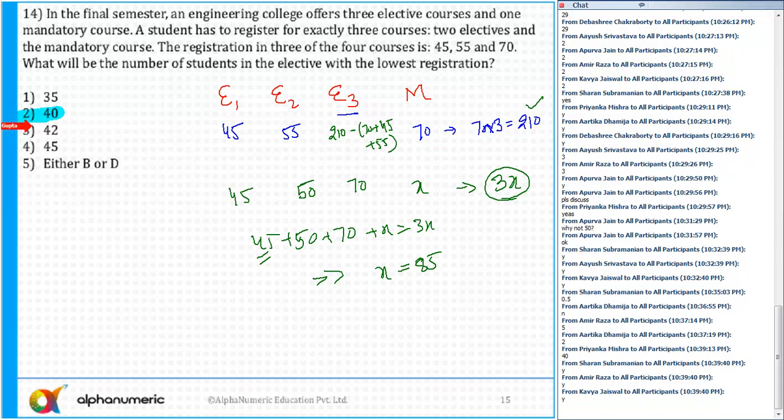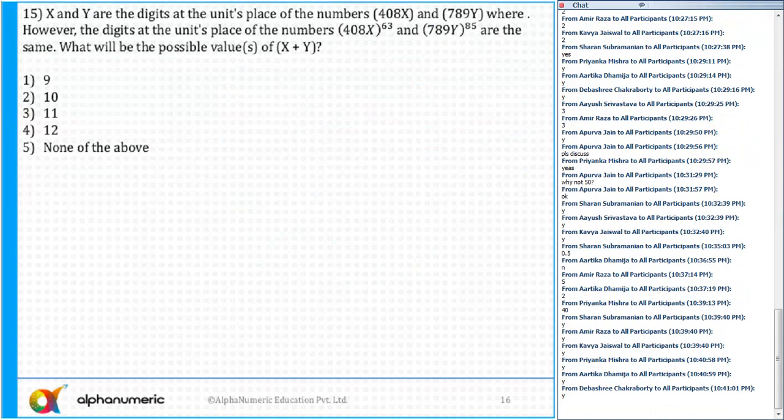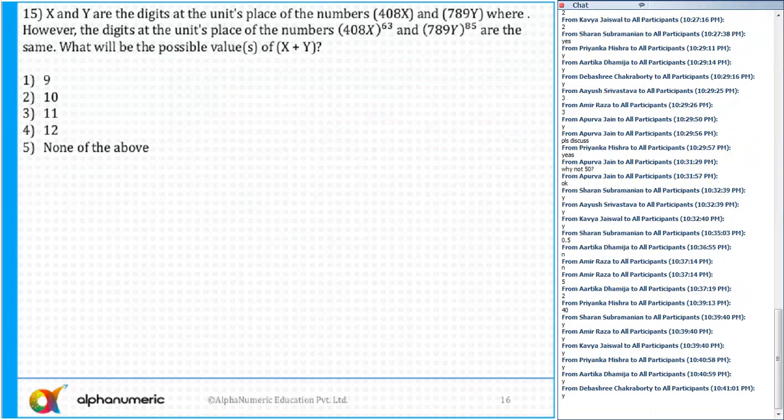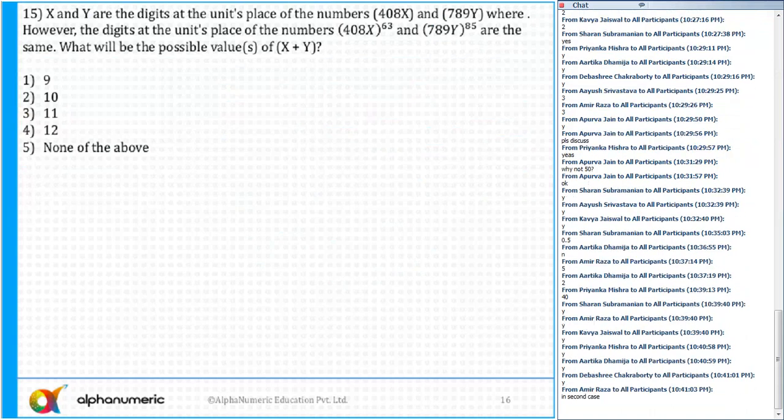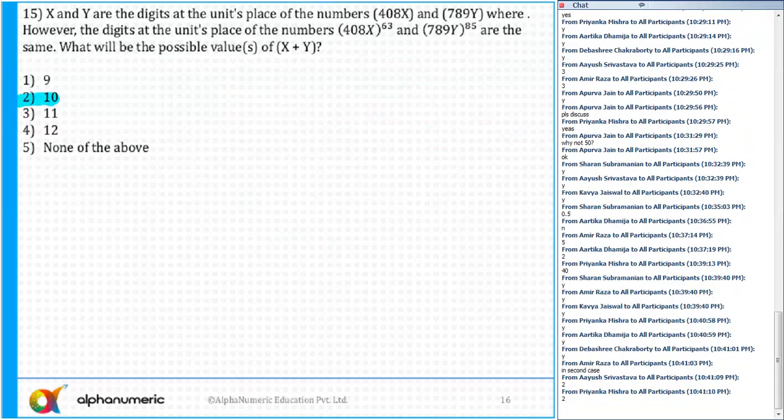Amir, Apurva, Devasri, Gatin, Kavya, Akshay, Ayush. Okay, question number 50. Medium level, not very difficult. What is the answer for this question? Please tell me. The correct answer is option number 2, 10.